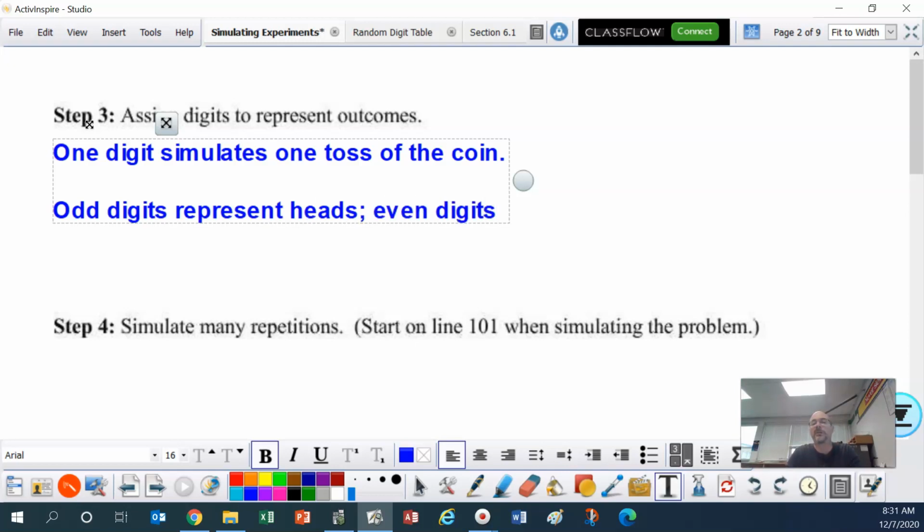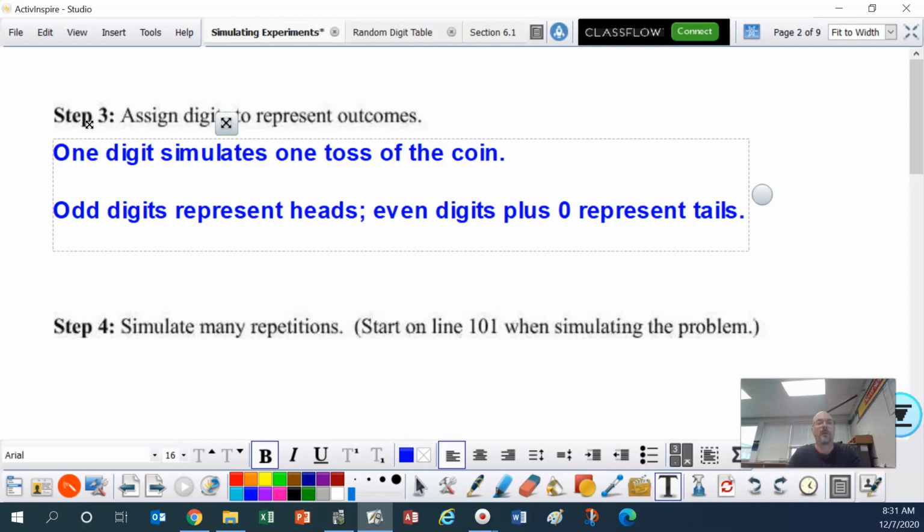Even digits plus 0, because 0 is technically neither positive nor negative, represent tails. So odd digits: 1, 3, 5, 7, 9.